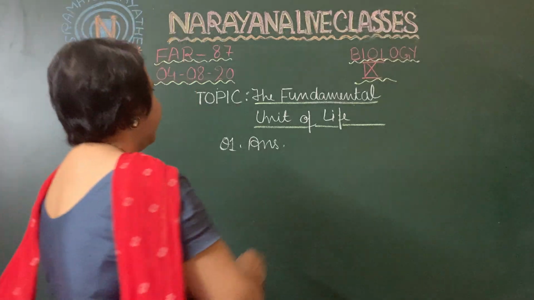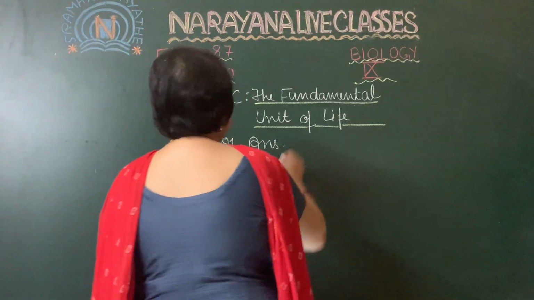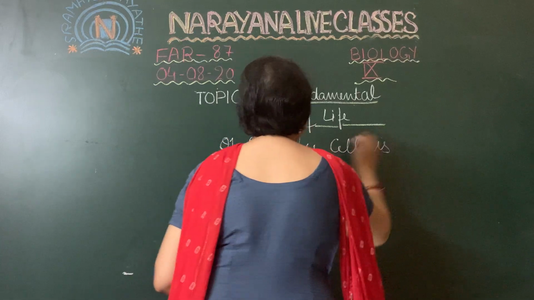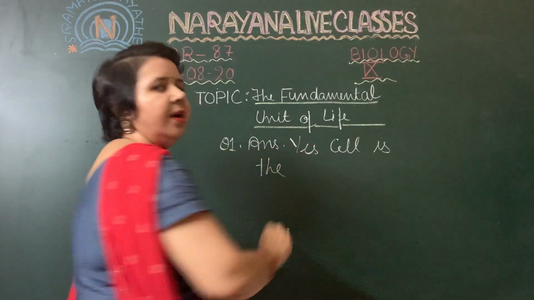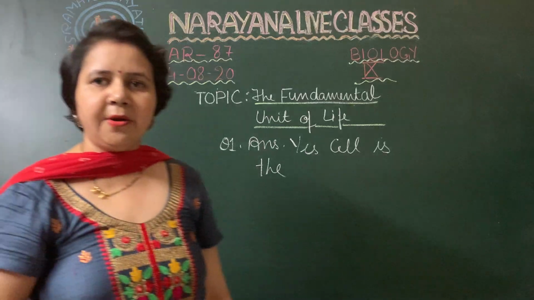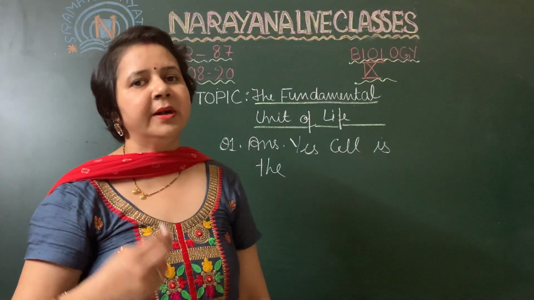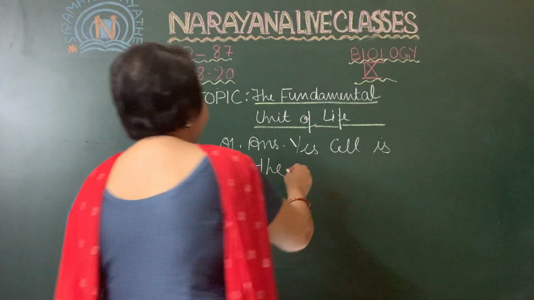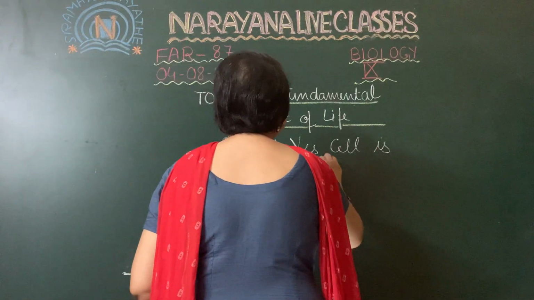That is why yes, the cell is the building unit of life. Even a unicellular organism is able to perform all the functions of life.